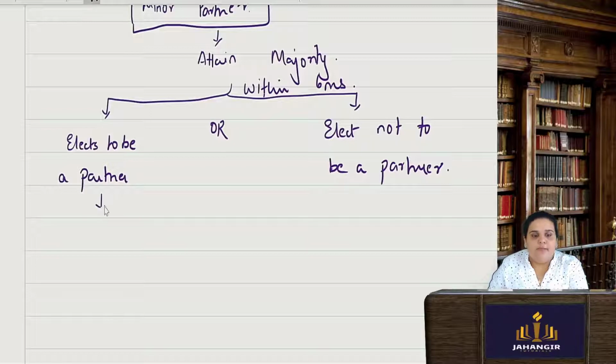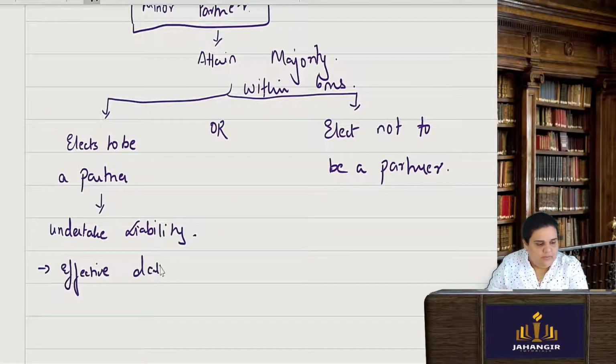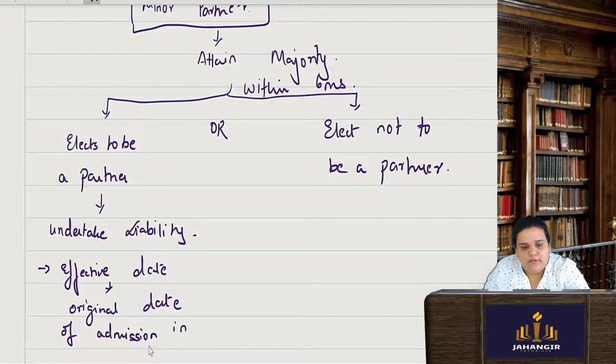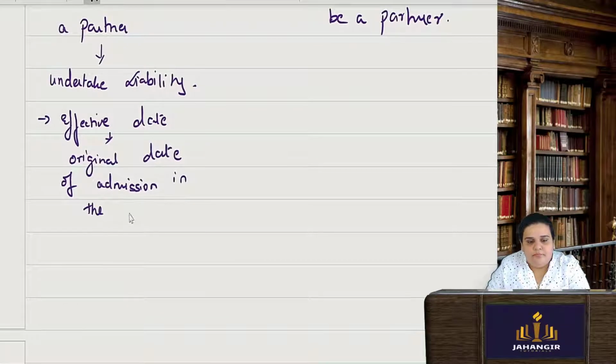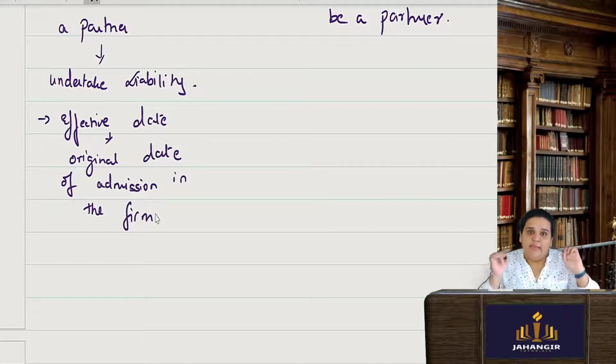See, if you elect to be a partner, then you undertake a liability. Now first you were not liable, but now you will be liable. You will undertake a liability, and the effective date will be the original date of admission in the firm. So it will be not from today's date. It will be that date which was originally entered when he was entered for the benefits of the firm.